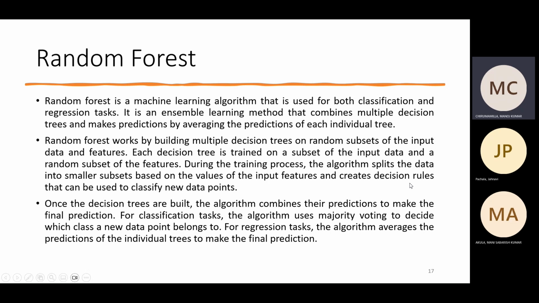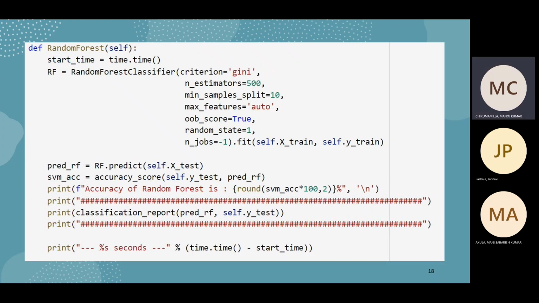Even if we have missing data and we don't do the pre-processing, we get the maximum accuracy. Coming to the code, here we take the parameters as estimators, splits, features, score, state, and jobs. Using these parameters, we train the data. After training the data, we calculate the predicted score, and it is stored in predicted RF. Using y-test and predicted RF, we take the accuracy and calculate the RF classification report.